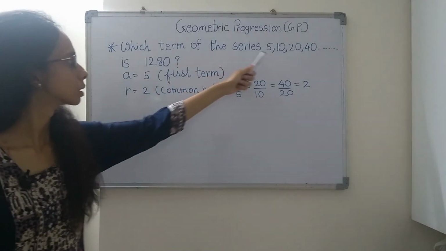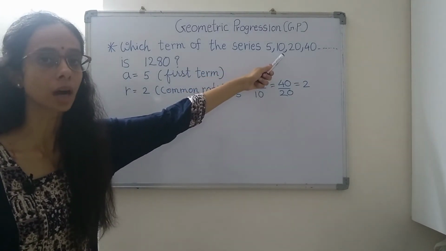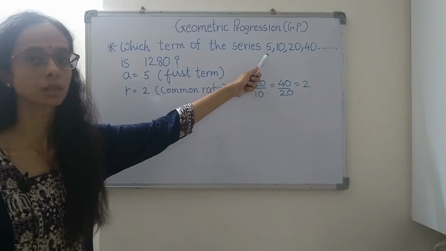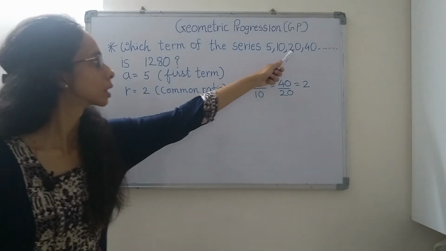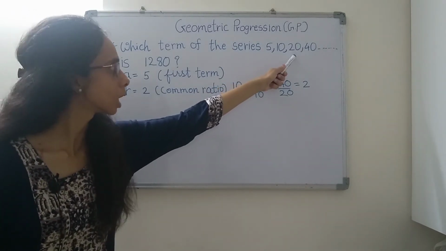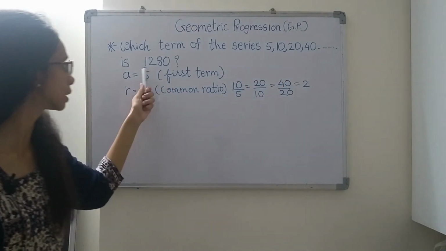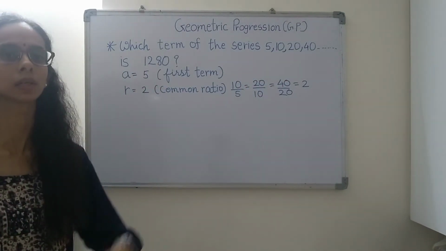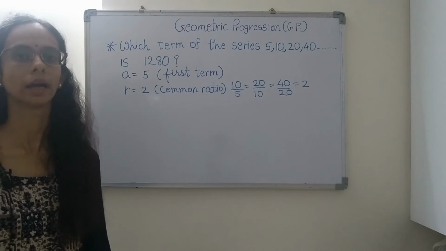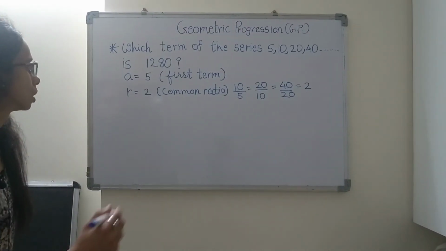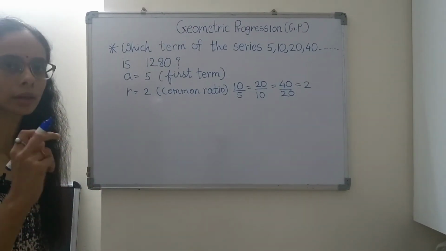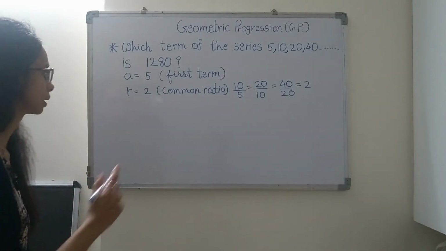Meaning that 10 is the second term of this series, 5 is the first term, 20 is the third term. Similarly, 1280 is which term of this series? That we have to find out here. So what is the formula to find the nth term? That only we will apply here.